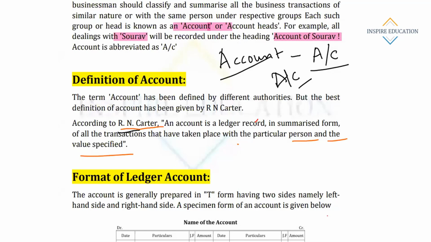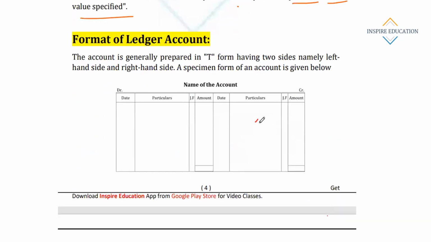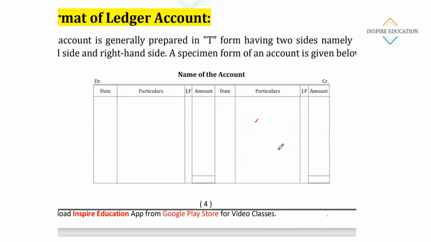Suppose we have so many transactions with Reliance Jio. Suppose we are supplying some goods to Reliance Jio. Then we'll maintain the account of Reliance Jio and record all supplies, or all types of transactions, against their account. Then here is a small format of a ledger. This is the format of a ledger.